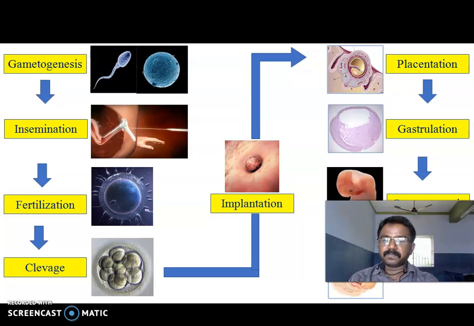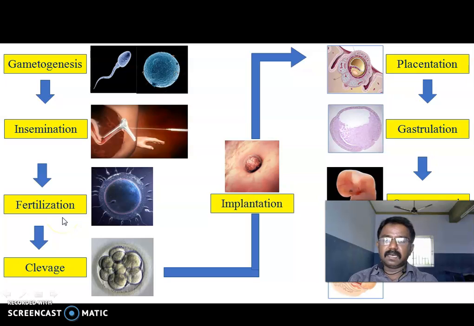See the diagram. First, gametogenesis. Gametogenesis occurs in the reproductive organs: the male reproductive organ, testes, and the female ovaries. Next, insemination. The entry of sperm into the female reproductive tract is called insemination. The insemination may be artificial or natural.